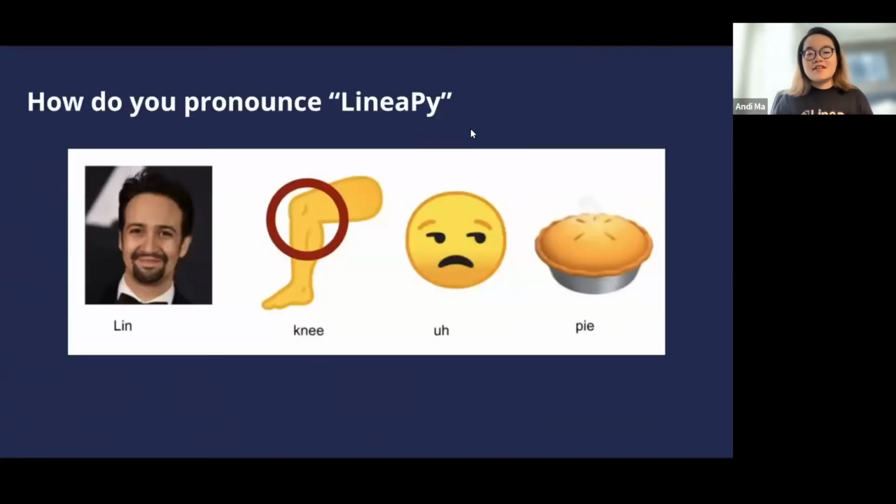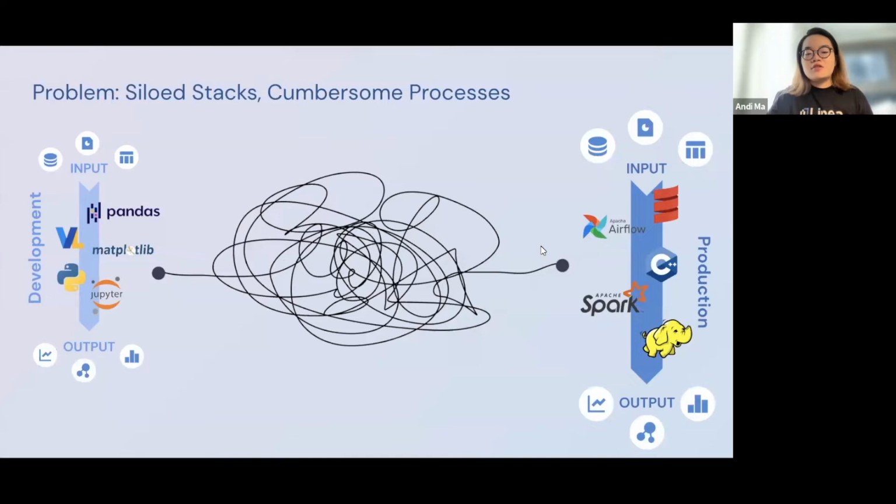First thing first, let's get the pronunciation correct. It's LineaPy, that's how you say it. Linea stands for the lineage between code, and Pi stands for Python. So what is the problem LineaPy is trying to solve here? There is a huge gap between development and production. One of the biggest reasons for that is the tools used for the two sides are vastly different.